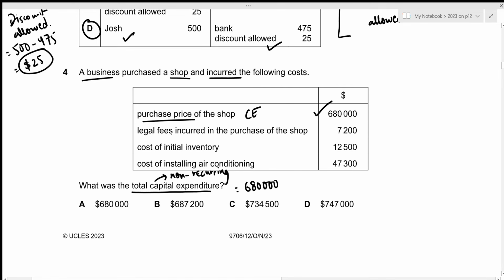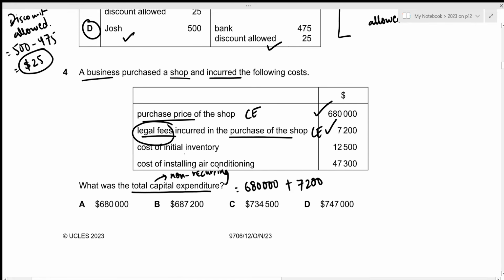Then the second one is legal fees incurred in the purchase of the shop. Since we've already concluded that the purchase of the shop is not a regular event, we can also conclude that the legal fees will also be non-recurring in nature, because legal fees will only have to be paid when we are purchasing the shop. And since we've concluded that the purchase of the shop is only done once, the legal fees will also be paid only once, right? So this will be classified as capital expenditure as well. Let's have the amount of 7,200.